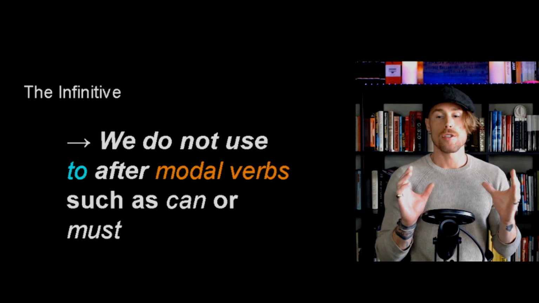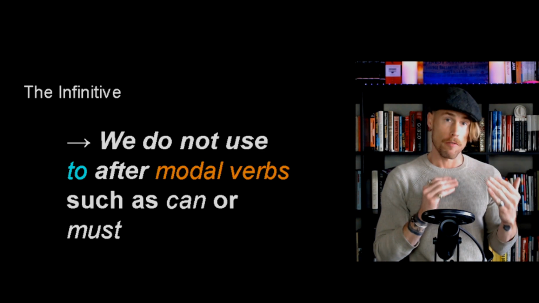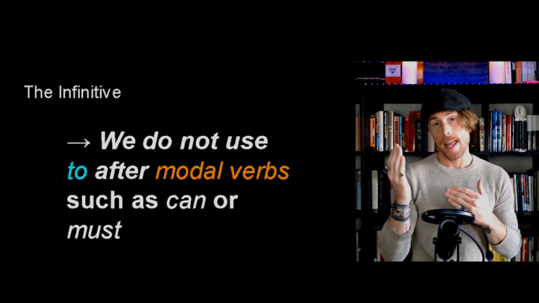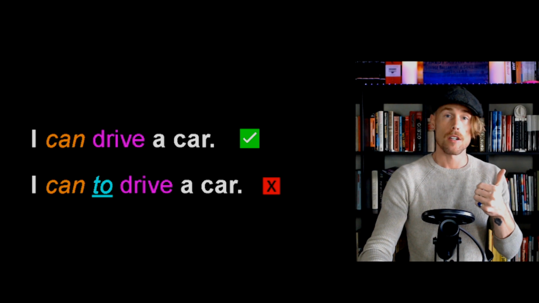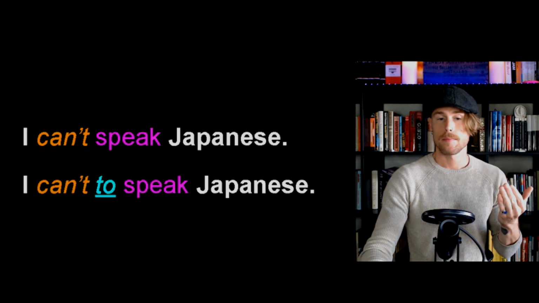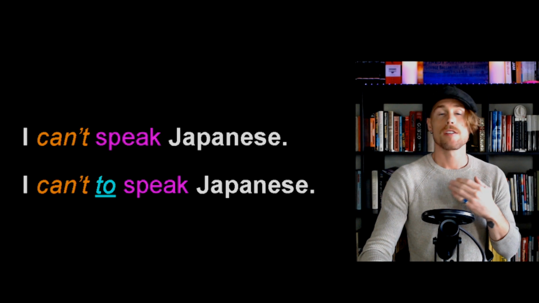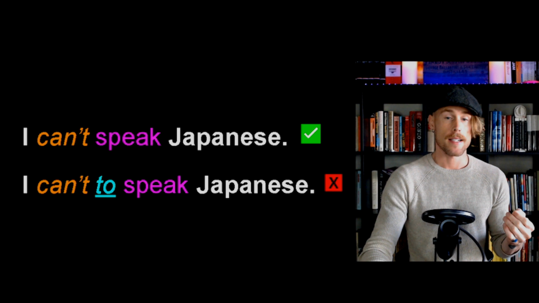We do not use to after modal verbs, such as can or must. I can drive a car. I can to drive a car. I can drive a car is correct. I can't speak Japanese. I can't to speak Japanese. I can't speak Japanese is correct.